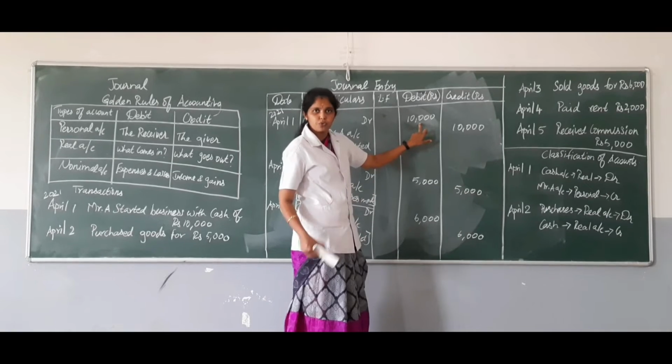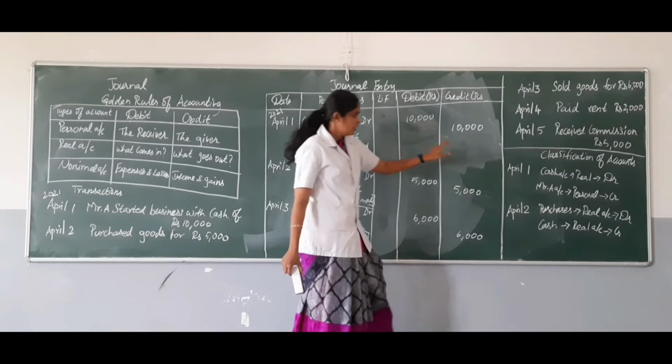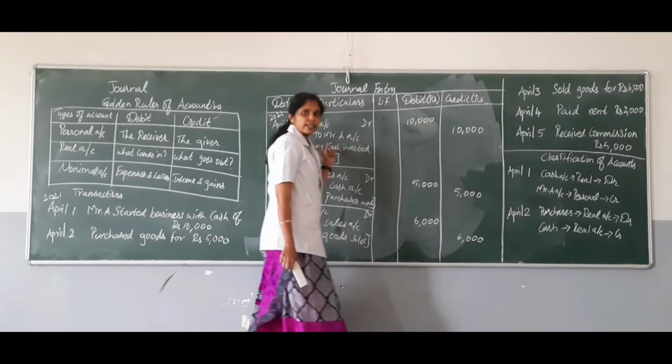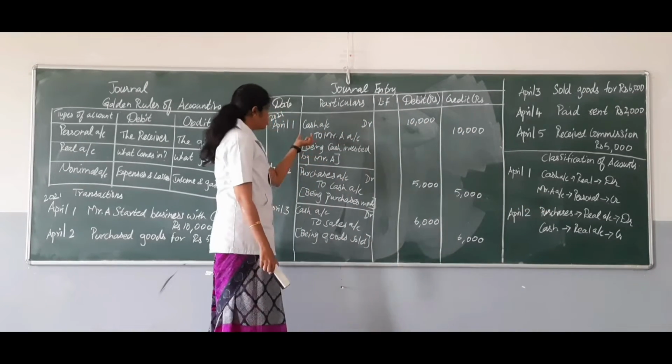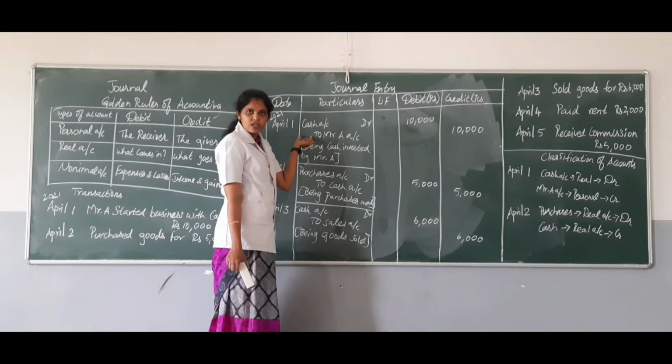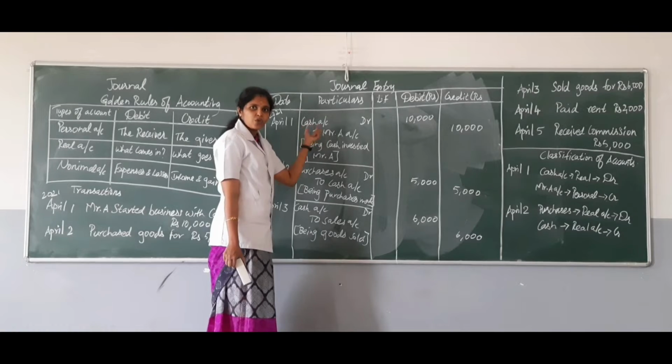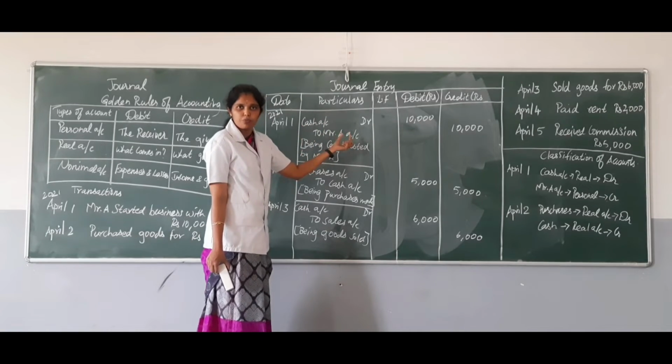Then we have to move to the credit item. Here Mr. A account is credited. In order to write the credit account, you should leave some gap in the particulars column, and you have to start with the word To. And then you have to write the account which should be credited.